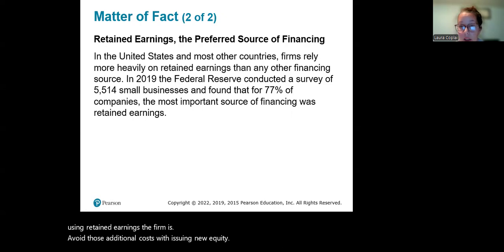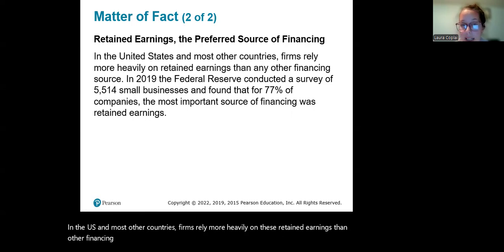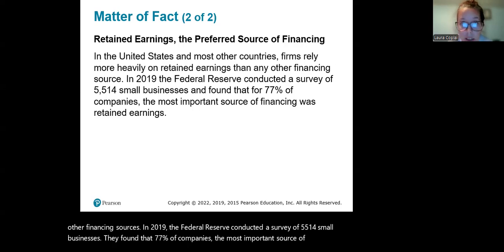In the US and most other countries, firms rely more heavily on these retained earnings than other financing sources. In 2019, the Federal Reserve conducted a survey of 5,514 small businesses. They found that for 77% of companies, the most important source of financing was their retained earnings.